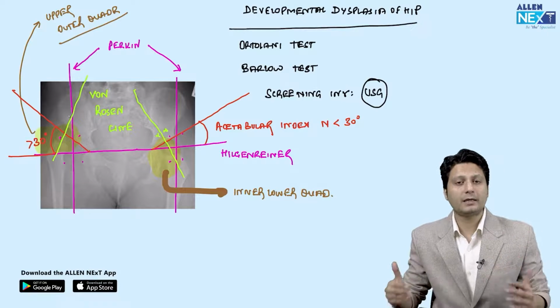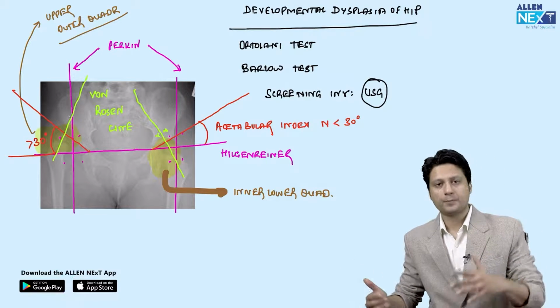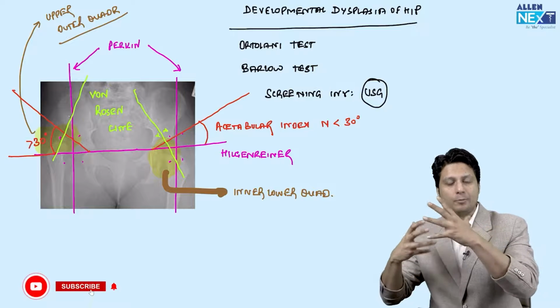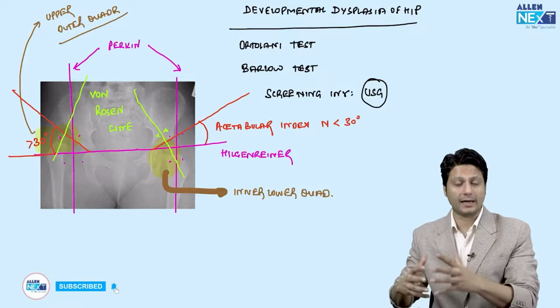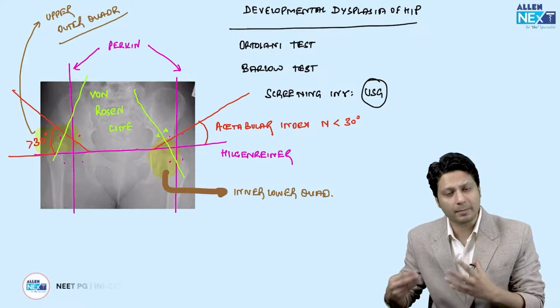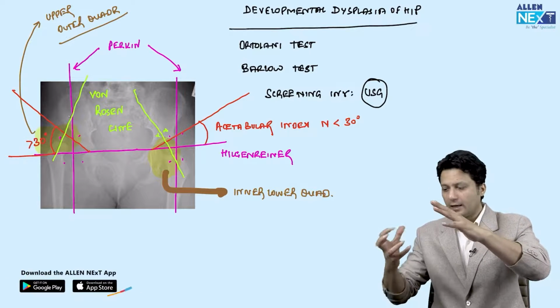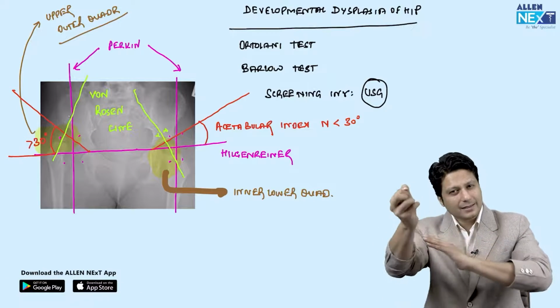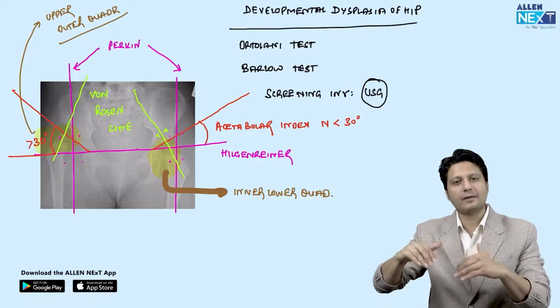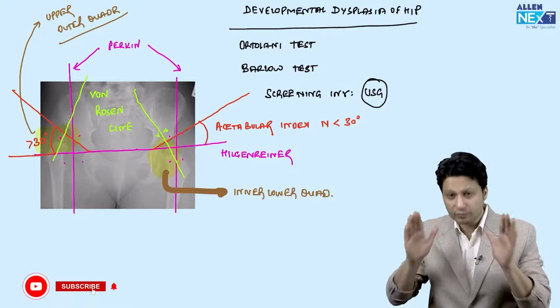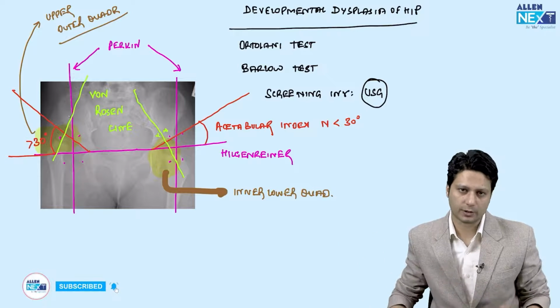And what happens in developmental dysplasia of the hip is that the acetabulum is abnormal in shape. It is developmentally abnormal, relatively shallower, so that the head of the femur can very easily dislocate and come out of the acetabulum. That results in congenital dislocation of the hip.